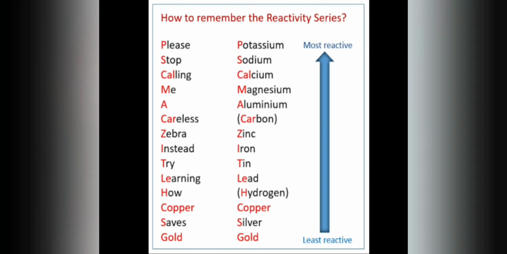Okay. From this, we know that the reactivity of metals are different. Some metals are most reactive and some metals are least reactive. And the metals are arranged in the decreasing order of their reactivity, which is called reactivity series.